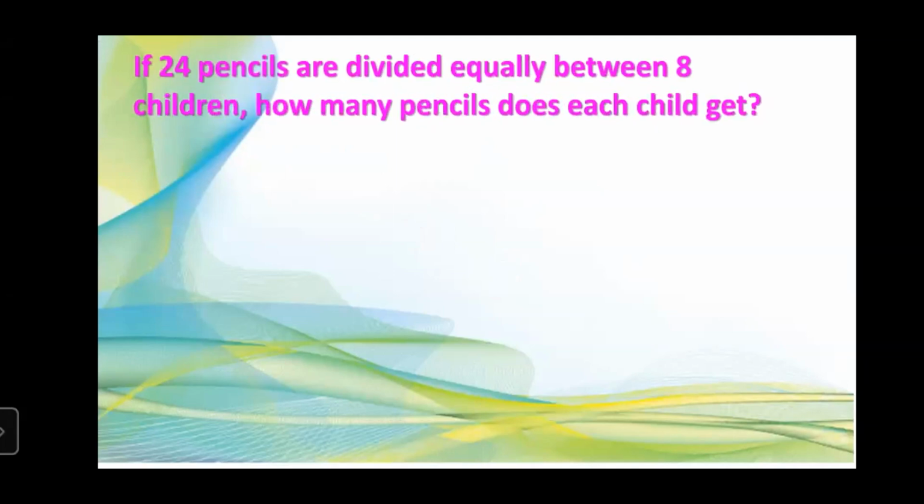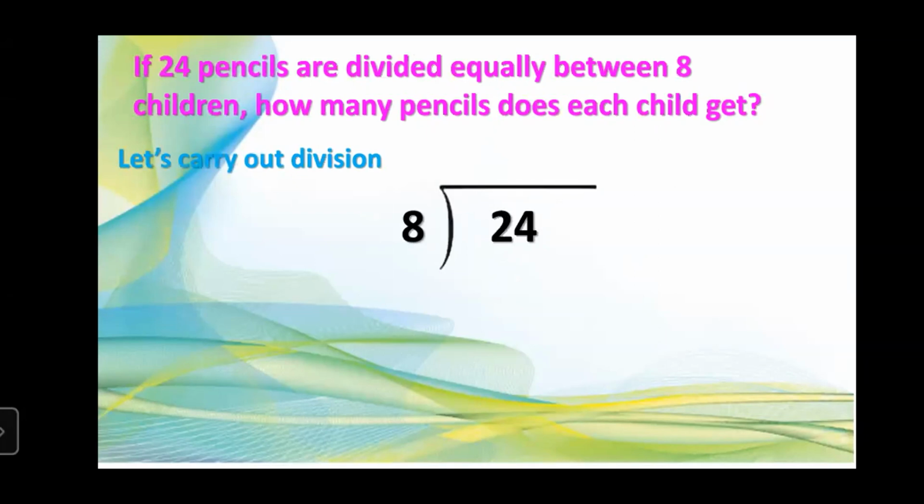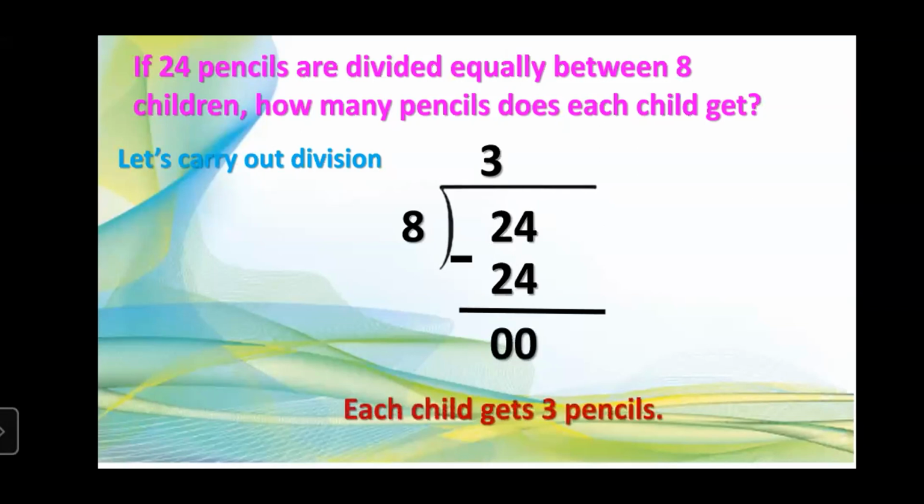So how many flowers does each child get? Each child gets 3 flowers. Now the third one. If 24 pencils are divided equally between 8 children, how many pencils does each child get? To get the answer, let's carry out the division again. We'll divide 24 by 8. We know that 8 3s are 24. So the quotient is 3 and we get the answer 3. So each child gets 3 pencils.